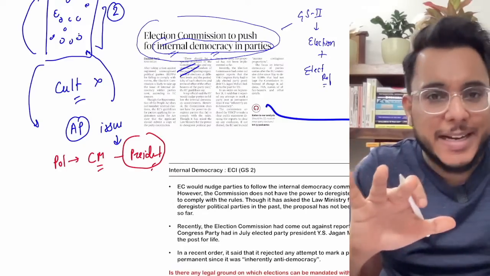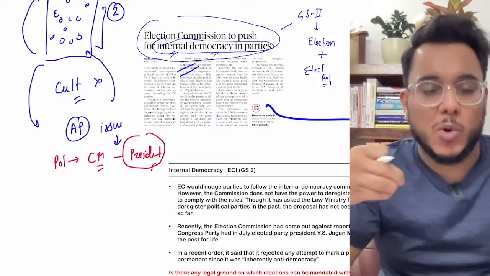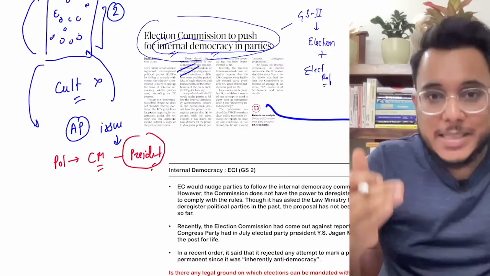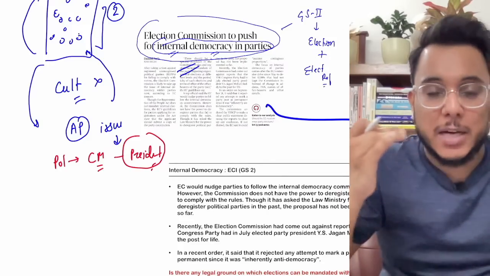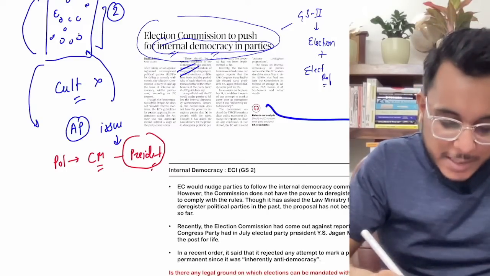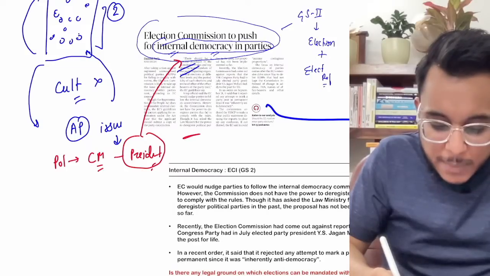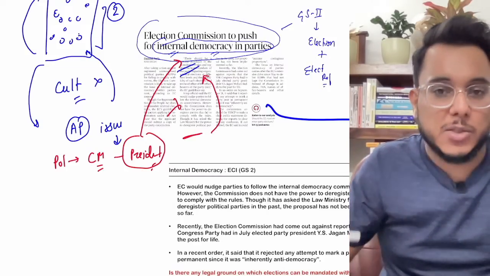Now see, you don't need to use the name of a political party, like BJP, Congress, or any other political party. No, don't use the names. So the ruling party's chief minister has been chosen as the life president of that particular political party. Now, this will defeat internal democracy. How? Because another person then cannot rise to the rank of the president. So this is something which is not allowed.